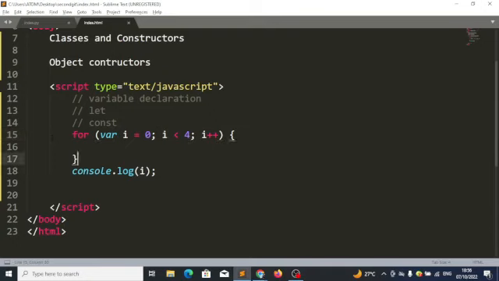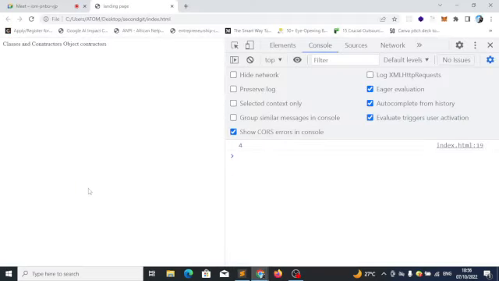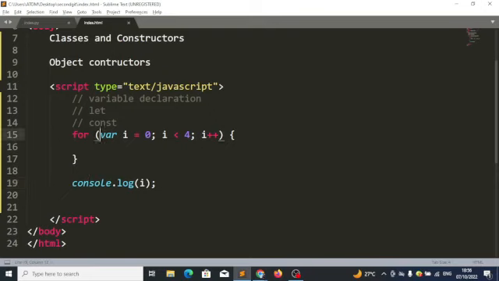Meaning it will now do whatever you have outside of this for loop. So after doing that, it's now a console log I, meaning it will now console log the last value of I. Remember, the last value of I was what? 4. So this will console log 4. It's a bug. So the fact that I created an I here, I can still use it even outside the loop. But in that case, it's going to use the last value of I.